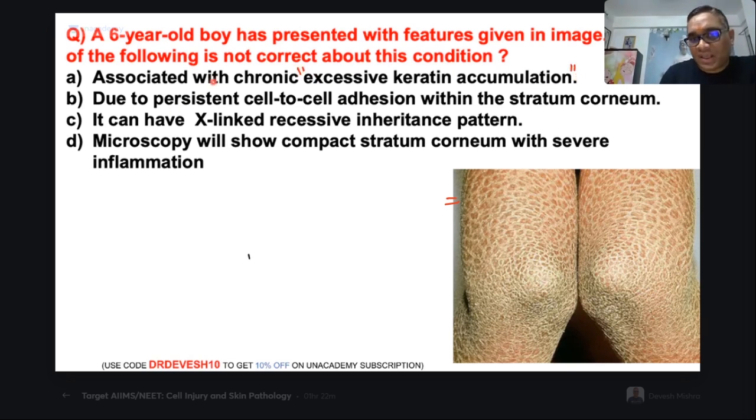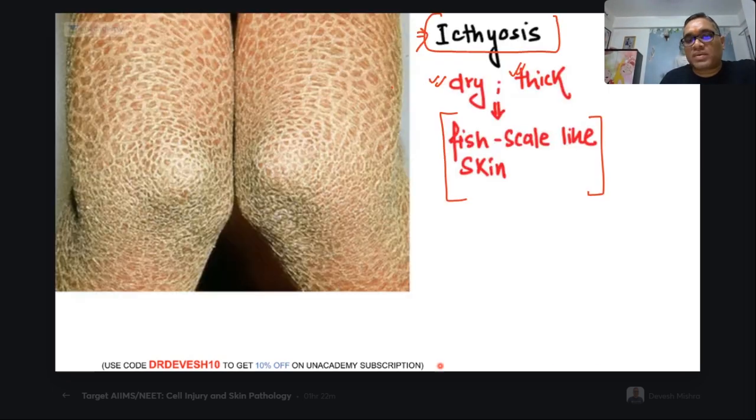So this statement A is a true statement, right? Because of the excessive keratin, you are seeing this kind of lesion. So remember, this dry, thick fish scale-like skin lesion is because of the increased amount of keratin only, right? This increased amount of keratin is the reason for the fish scale-like lesion, and this is also due to decreased desquamation, right?